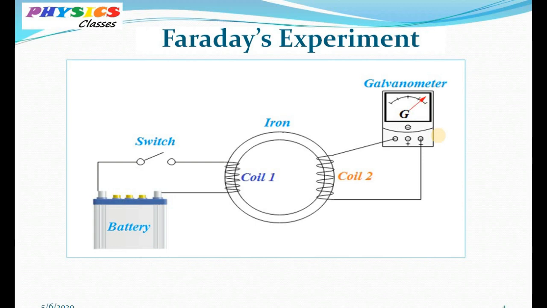So Faraday understood that a current in coil 1 produces a magnetic field, and that magnetic field changes at the moment when the switch is closed or opened. Only a changing magnetic field produces a current in coil 2, whereas a steady magnetic field does not have any impact on coil 2.